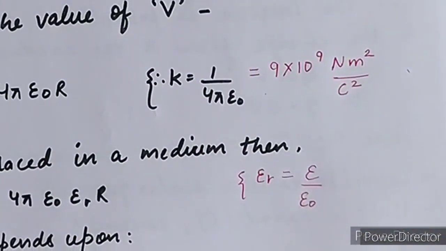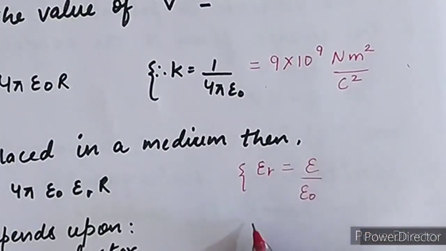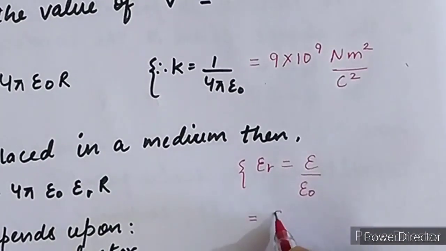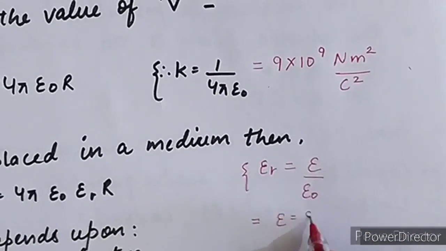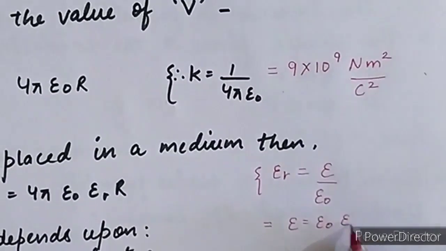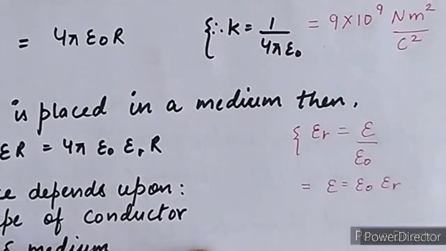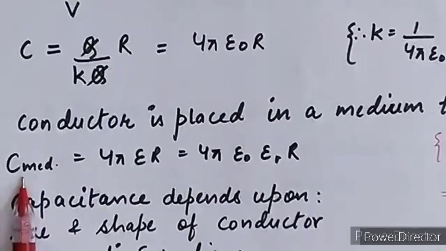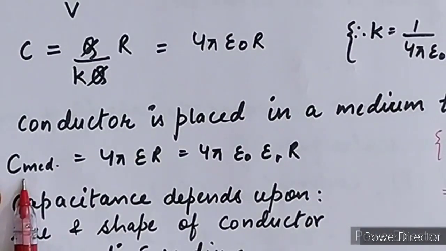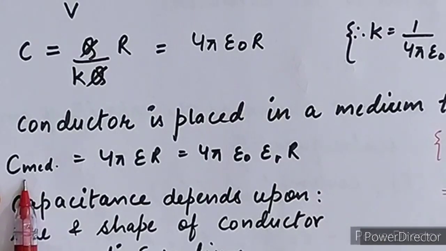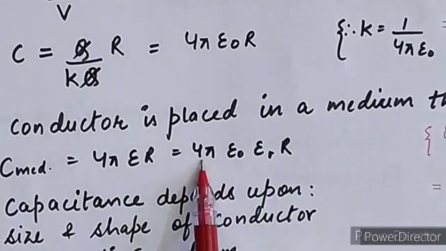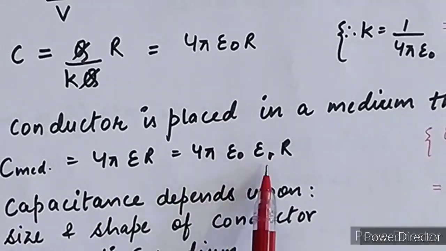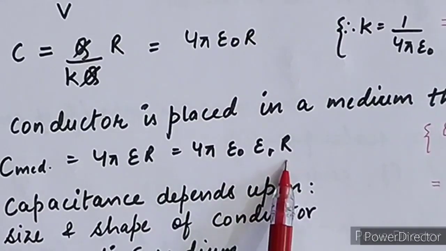So from here we get the permittivity in a medium: epsilon is equal to epsilon naught into epsilon R. Put this value in the formula of capacitance in a medium, since the conductor is placed in a medium, and we get 4 pi epsilon naught epsilon R into capital R.